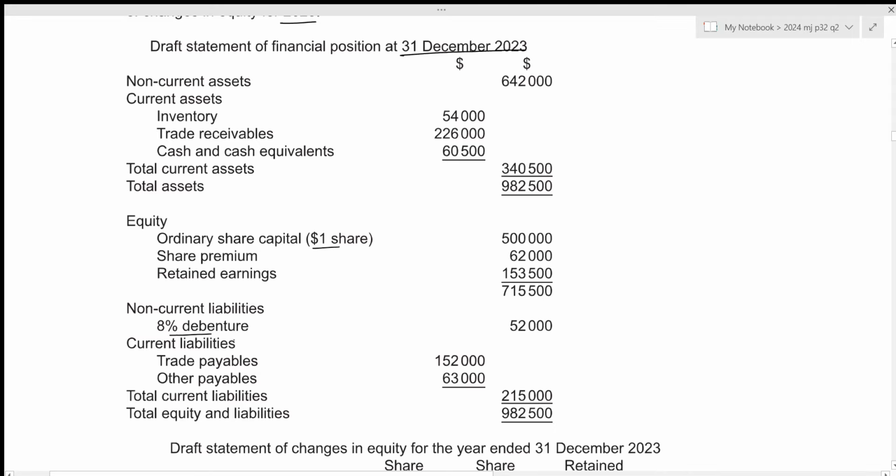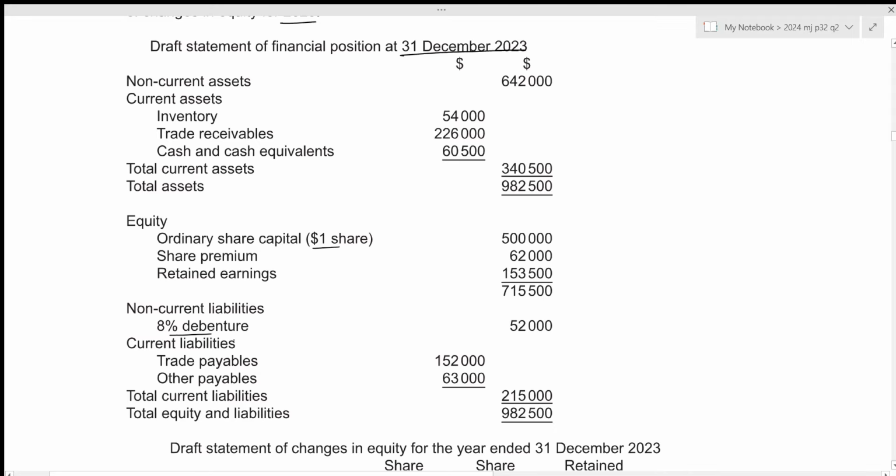We can then move towards the current assets section, which included inventory, trade receivables, and cash and cash equivalents. We've already calculated the correct value of inventory to be included. That is 39,050.